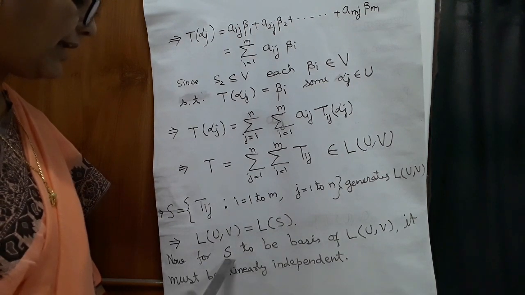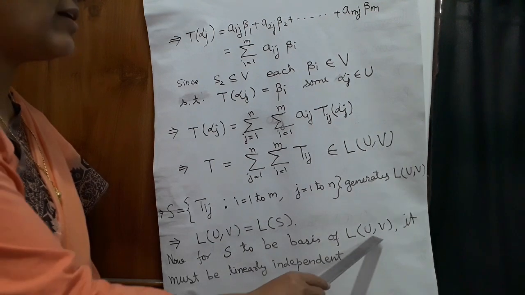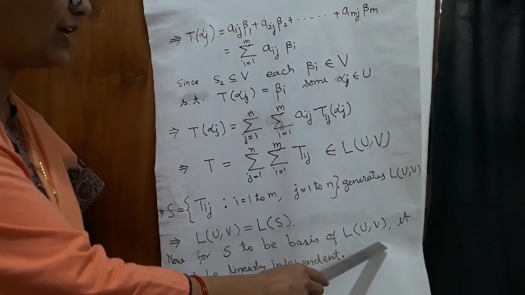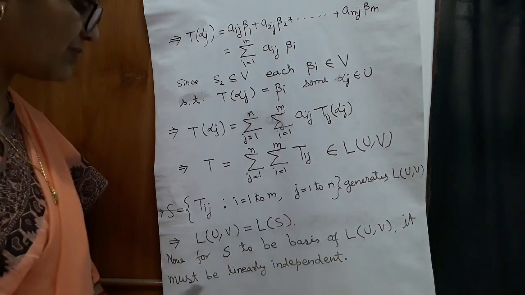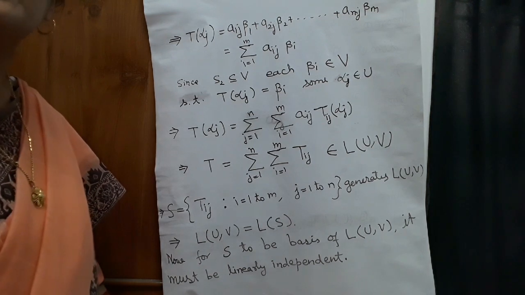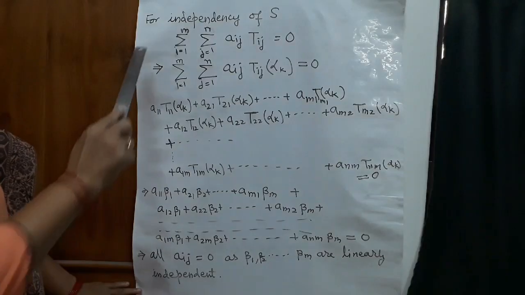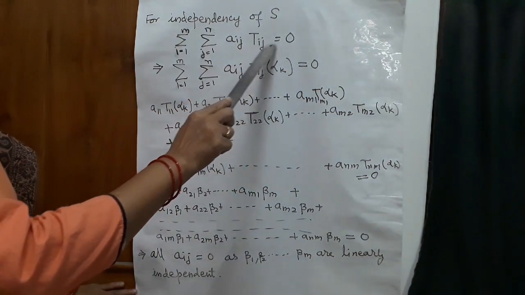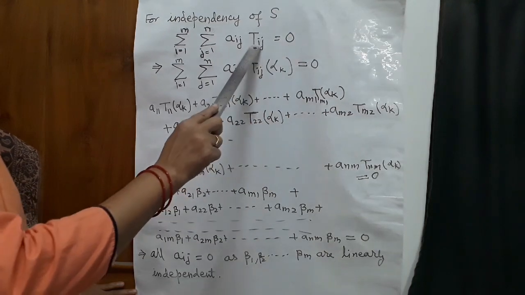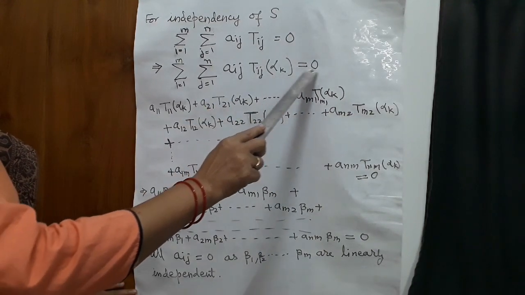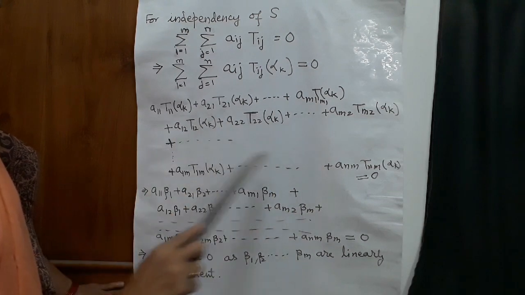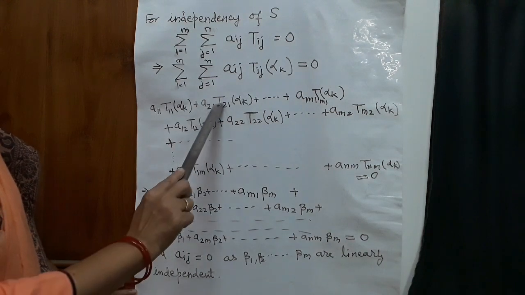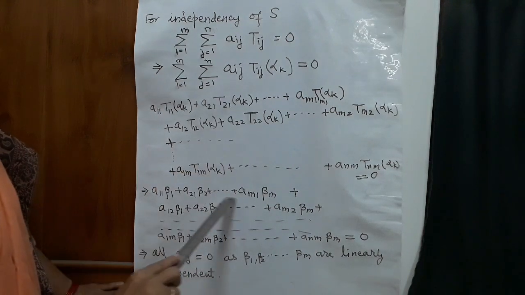Now for S to be a basis of L(U,V), we have to prove that S is a basis of L(U,V). For this, it must be linearly independent. S must be linearly independent. For independency of S, summation Aij Tij is equal to 0. Now with Tij we apply alpha k, which is equal to 0. Expand everything. T11 alpha k is equal to beta 1. T21 alpha k is equal to beta 2 and so on.